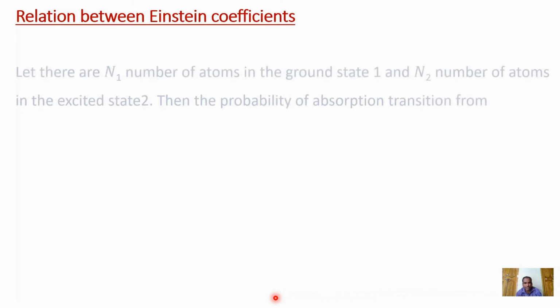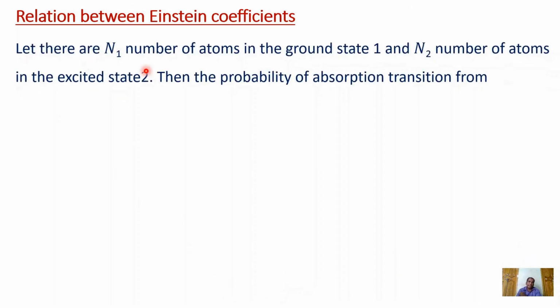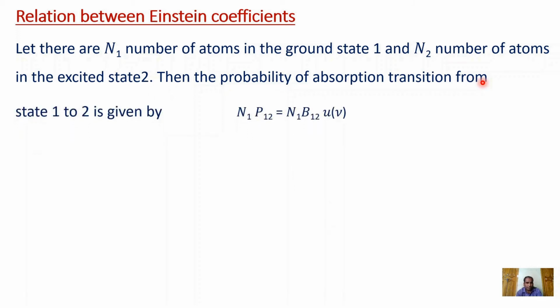Relation between the Einstein coefficients. Let there be n1 atoms in the ground state and n2 atoms in the excited state. Then the probability of absorption transition from state 1 to 2 is given by n1 P12 is equal to n1 B12 energy density.